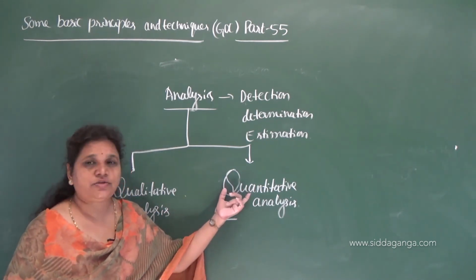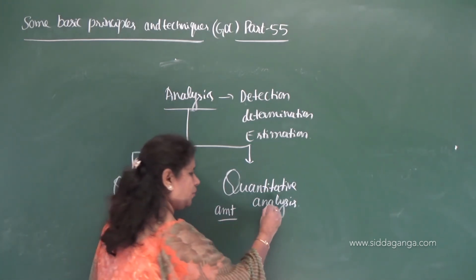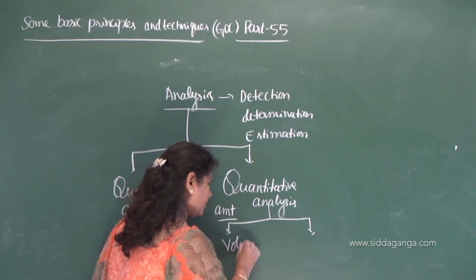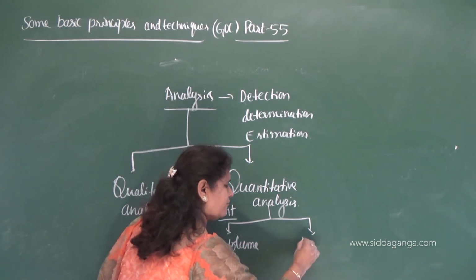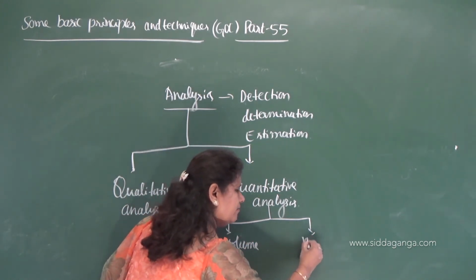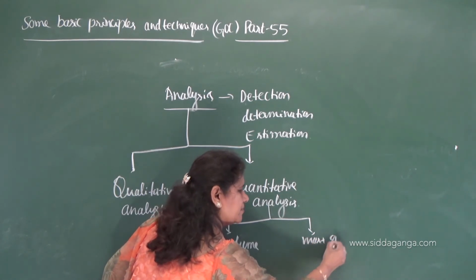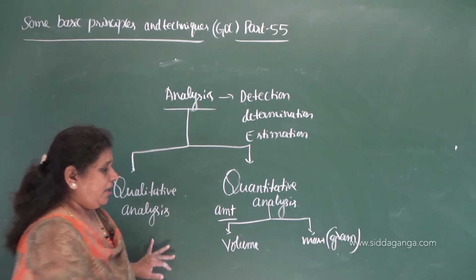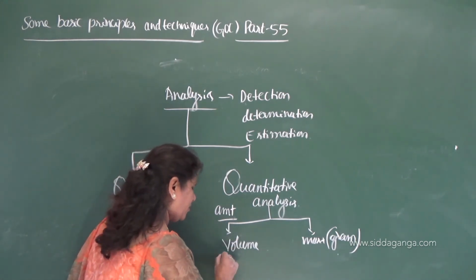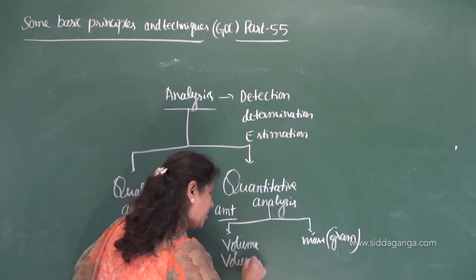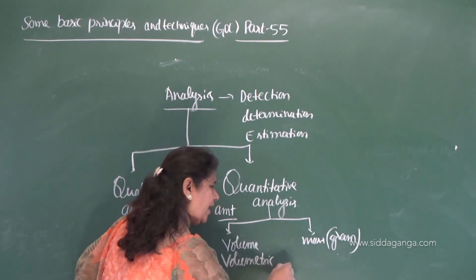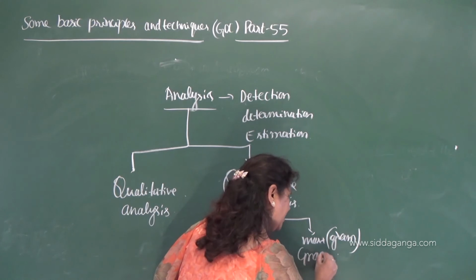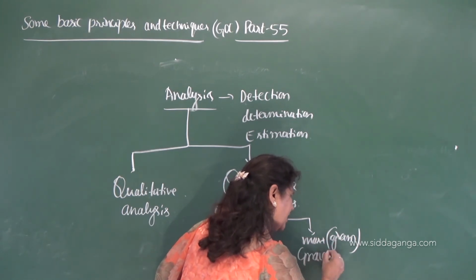So here we need to give the amount, and that amount may be in terms of volume or in terms of mass, that is in grams. If it is given in terms of volume, then it is called volumetric analysis, and if it is given in terms of mass, that is in grams, then it is nothing but gravimetric analysis.